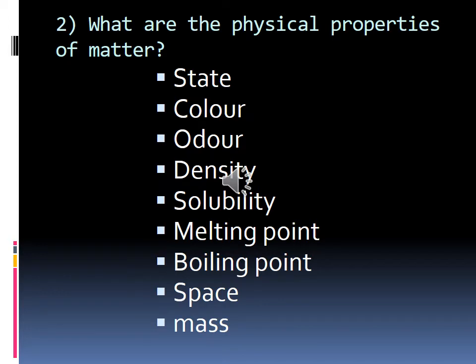The next question is what are the physical properties of matter? You have learned in the first class: state, color, odor, density, solubility, melting point, boiling point, and then it has space and it has mass. Write first.